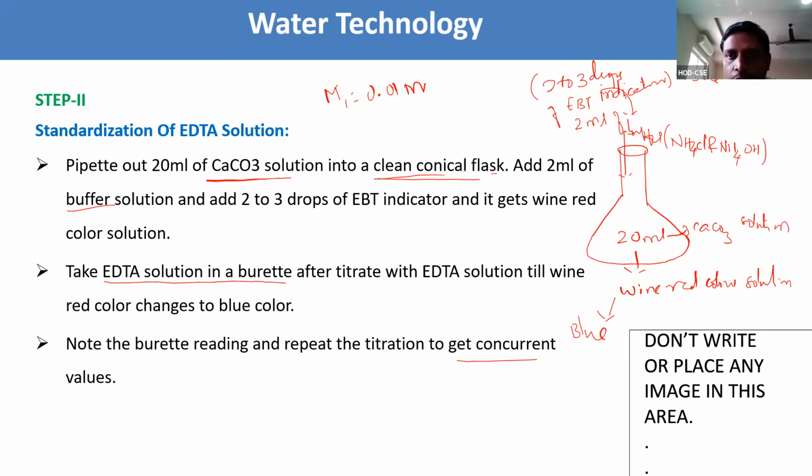Now we need to note down the burette readings and repeat it to get constant values. We need to do it 2 or 3 times, with at least 2 values being the same. That is nothing but concurrent values.